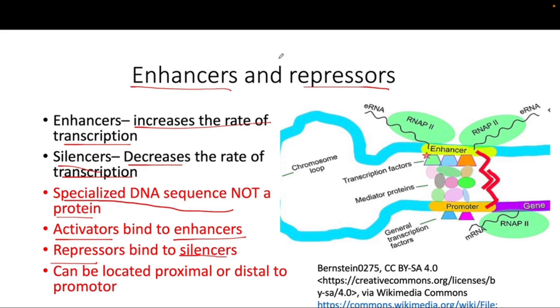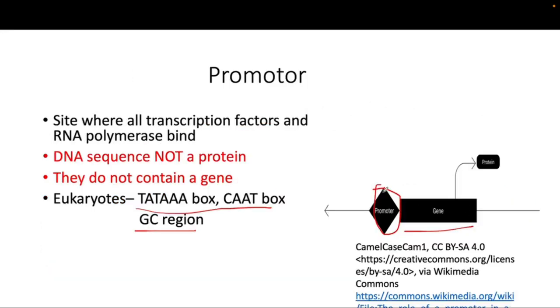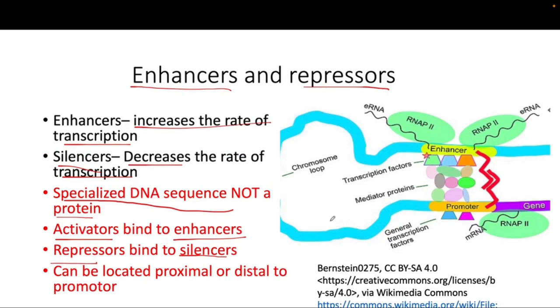And one more thing to note here, that the enhancer and the repressor, they can be located proximal to the promoter or they can be located distal to the promoter. So this is something that is very unique, because the promoter, as I mentioned, is located proximal to the gene. Remember I talked about on the previous slide here, that the promoter is located proximal to the gene, and it has to be located proximal to the gene so that the transcription can occur, whereas the enhancer and the repressor, they're located either proximal or distal.